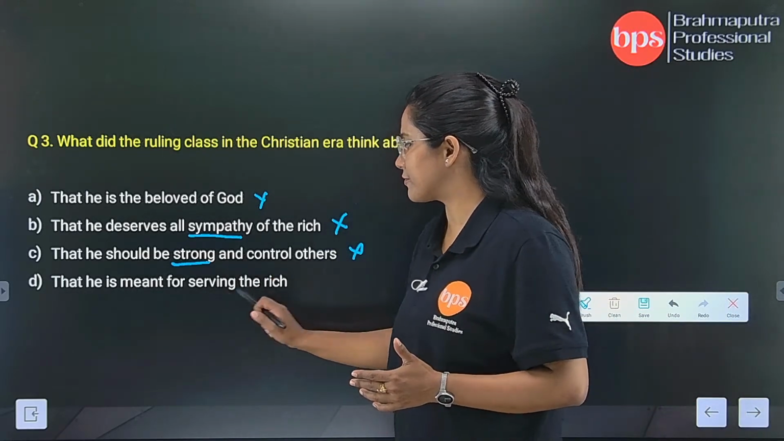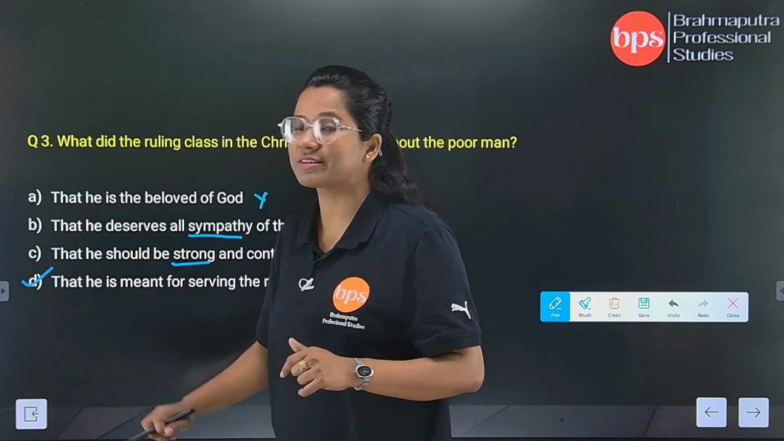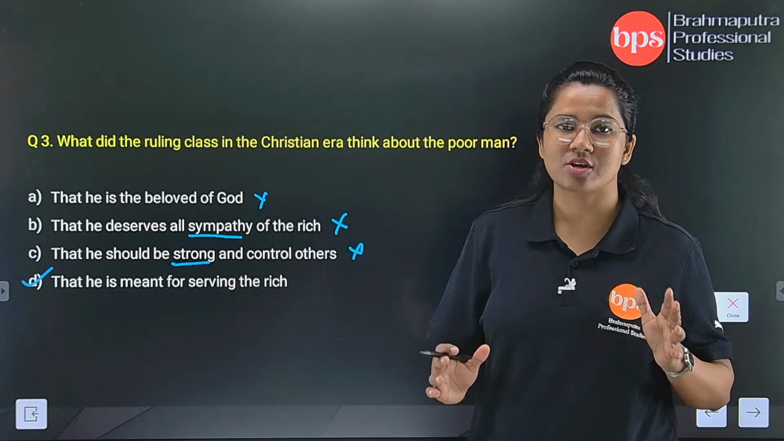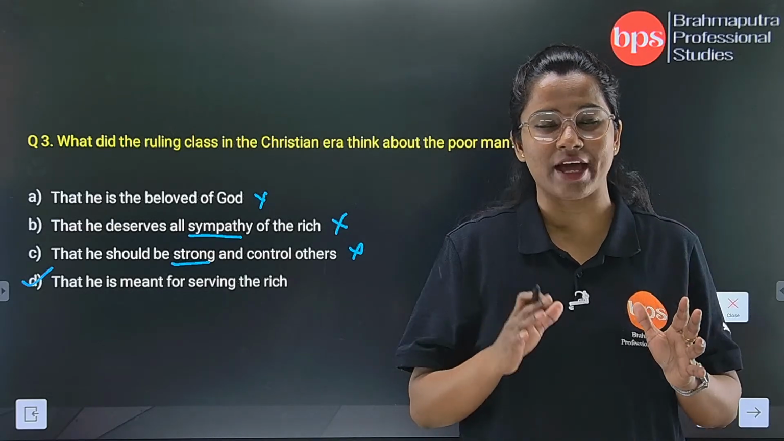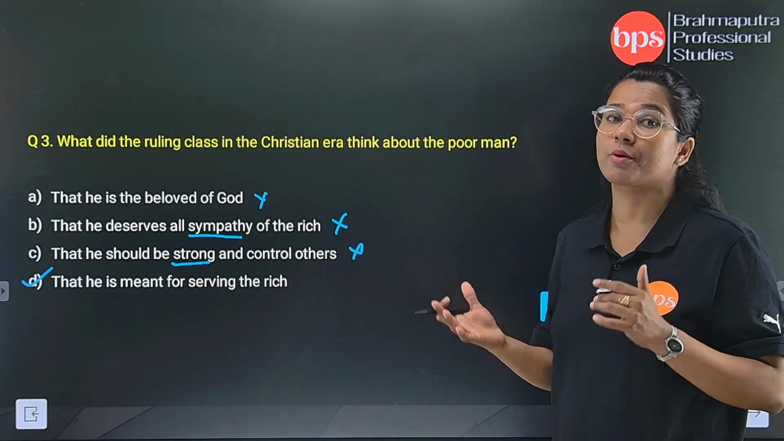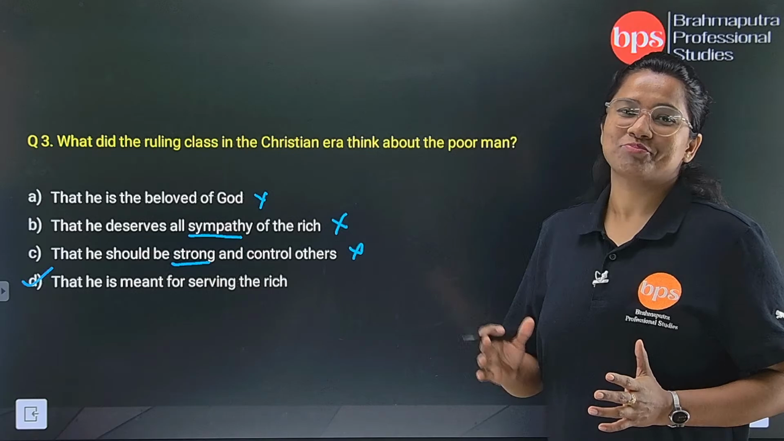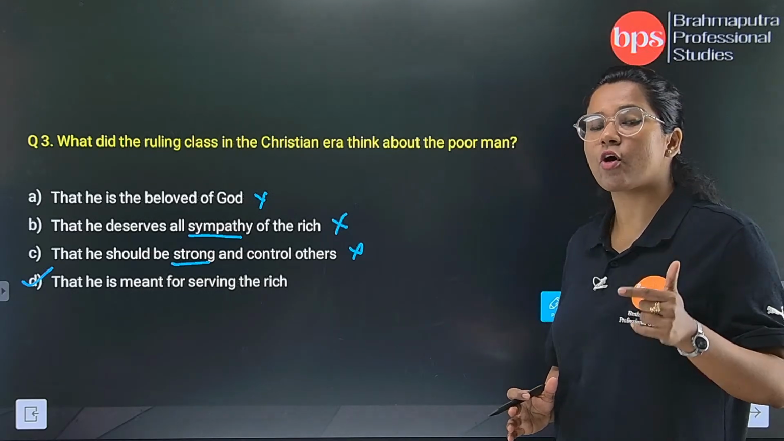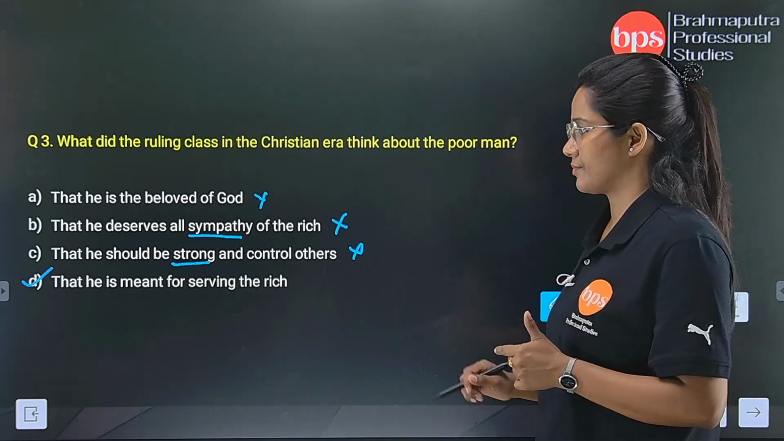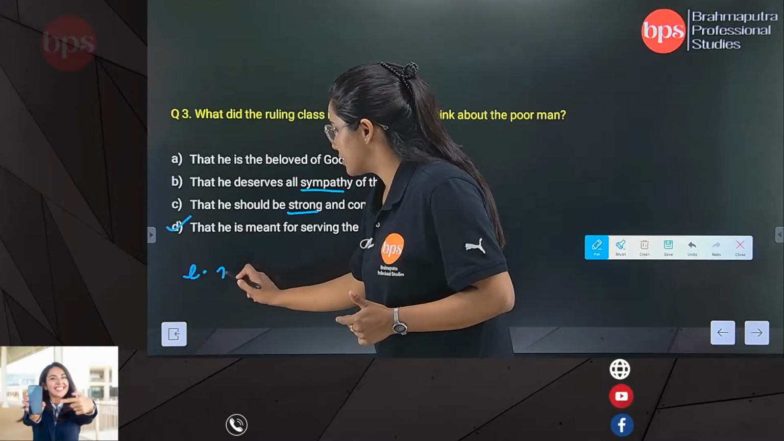That he is meant for serving the rich. Yes. Now D option, though it is not clear, though it is not clarifying directly to the comprehension, we can just relate because there are no other options. One more thing I will add here again is that there will be options like none of these. There may be an extra option, I am just adding here, like none of these.